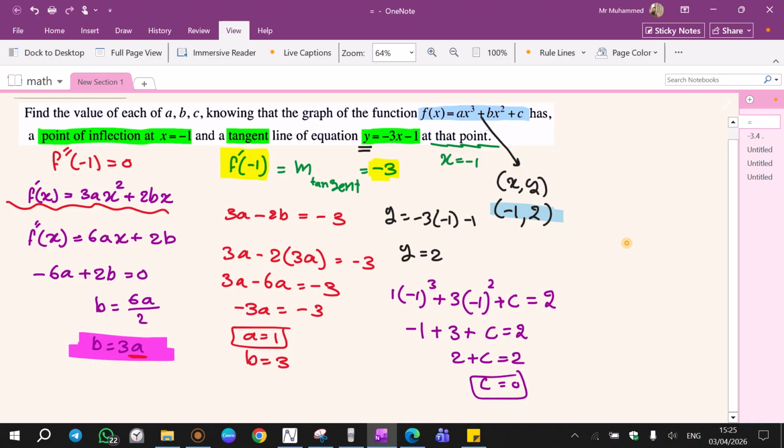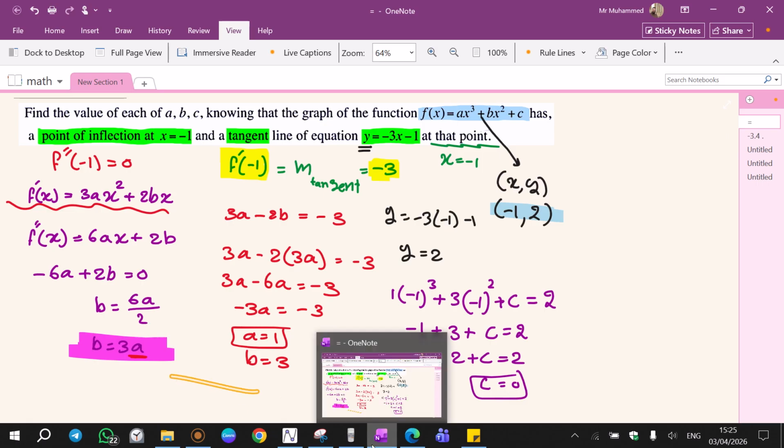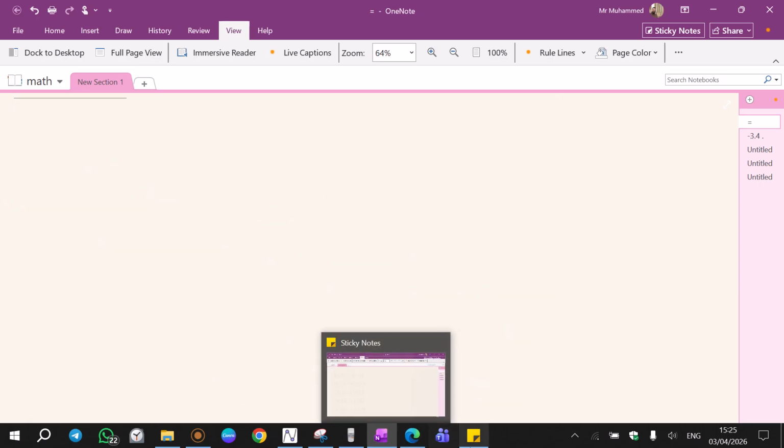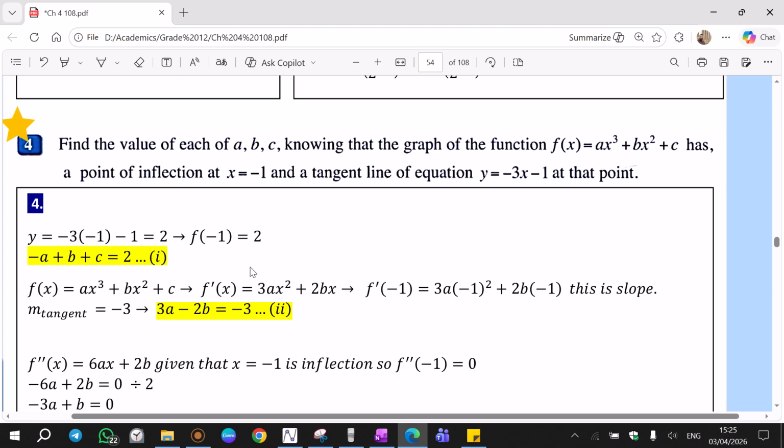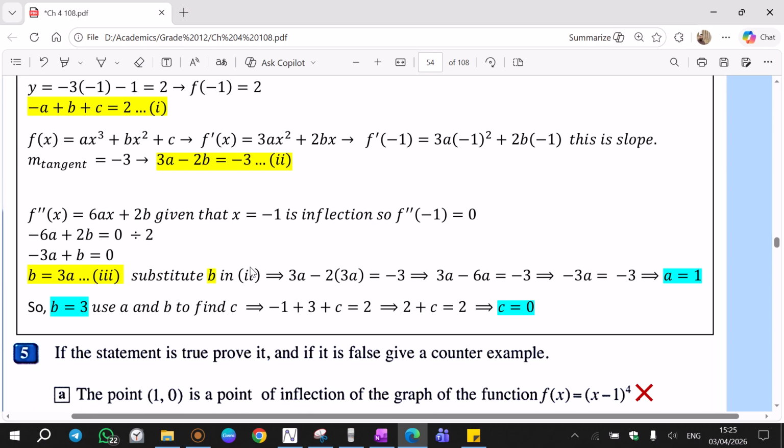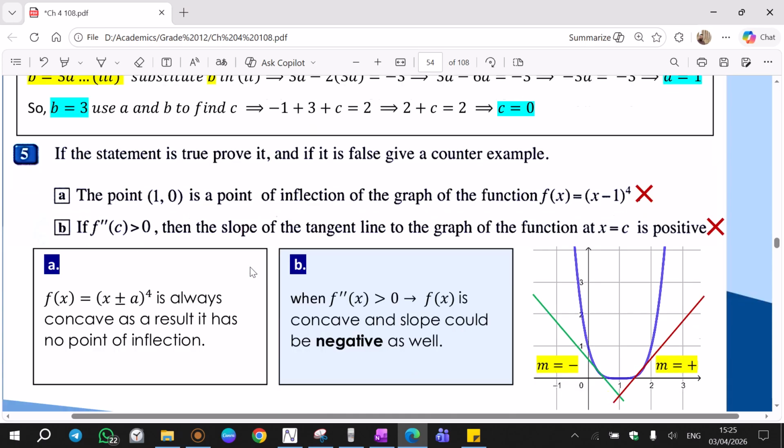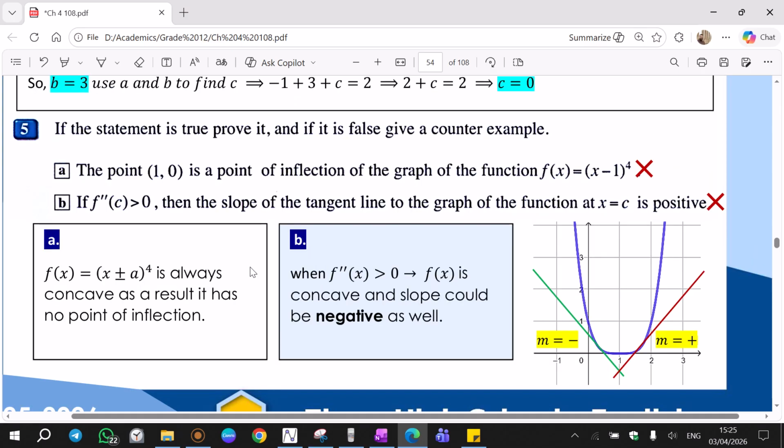Now you can see all the answer together. Let's go back to the book. If the statement is true, prove it, and if it is false, give a counter example.